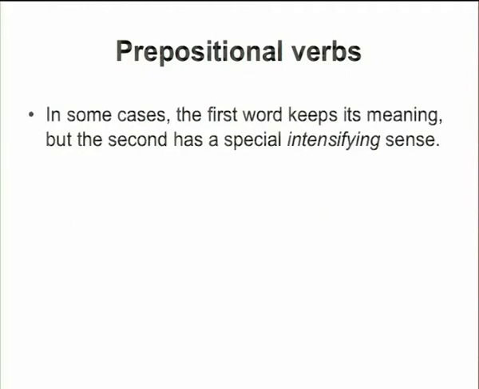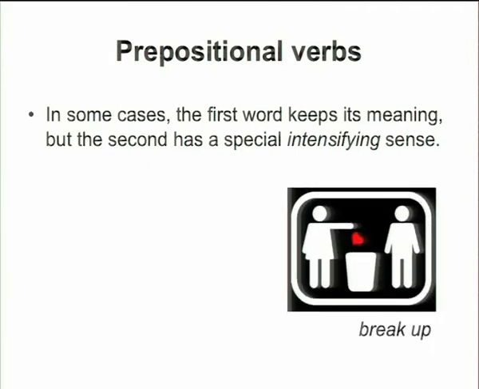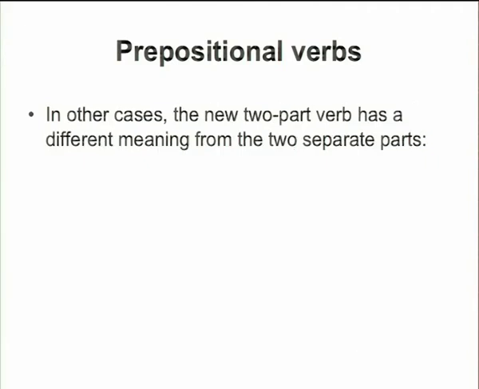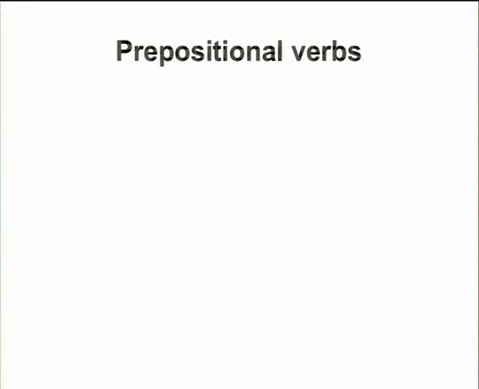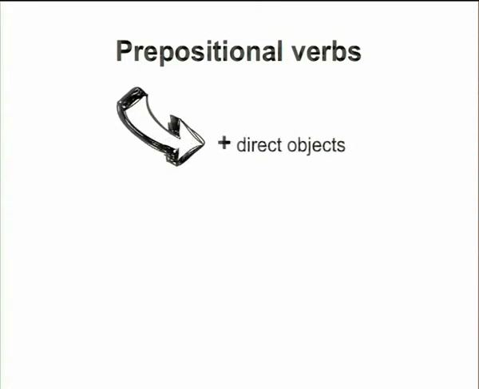In some cases, the first word keeps its meaning, but the second has a special intensifying sense. For example, break up. In other cases, the new two-part verb has a different meaning from the two separate parts. For example, give up means surrender. Because a preposition always has an object, all prepositional verbs have direct objects.